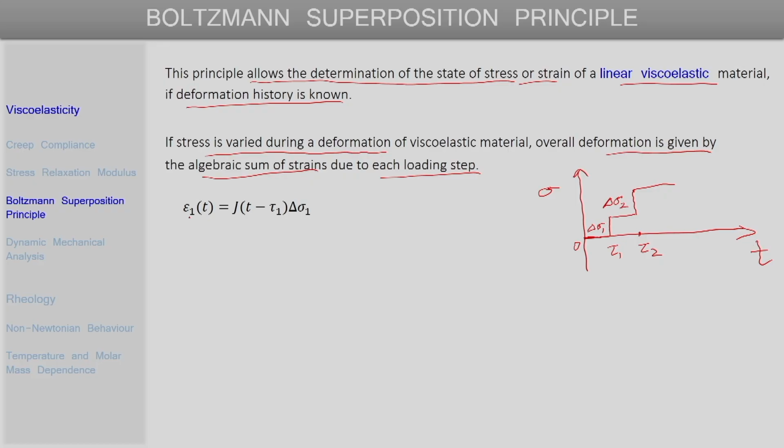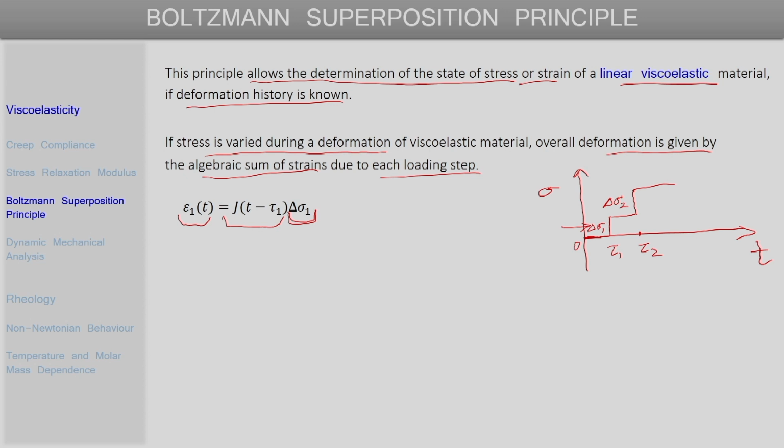So, if we consider the strain at time t due to this first loading step, delta sigma 1, the corresponding strain produced will be given by a relation that contains the creep compliance that we had just introduced a couple of slides back, multiplied by the amount of stress that is applied.